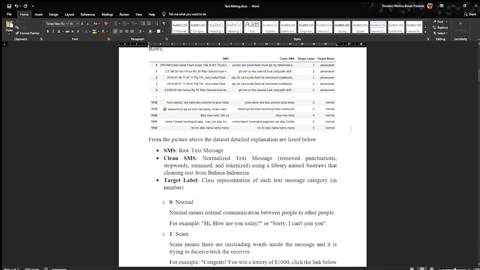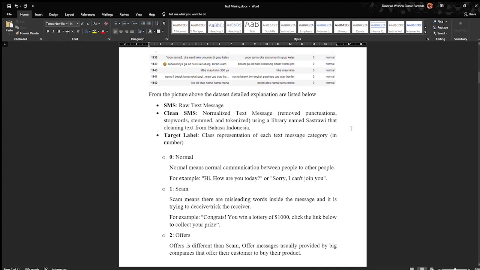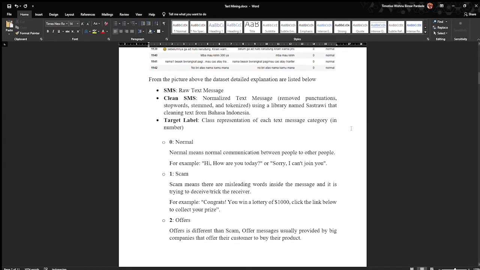Clean SMS is a normalized text message, made by removing punctuation and stop words, stemming, and tokenizing it using a library named Sastrawi, which cleans text from Bahasa Indonesia. The target label represents 3 levels. They are normal, scam, and offers.